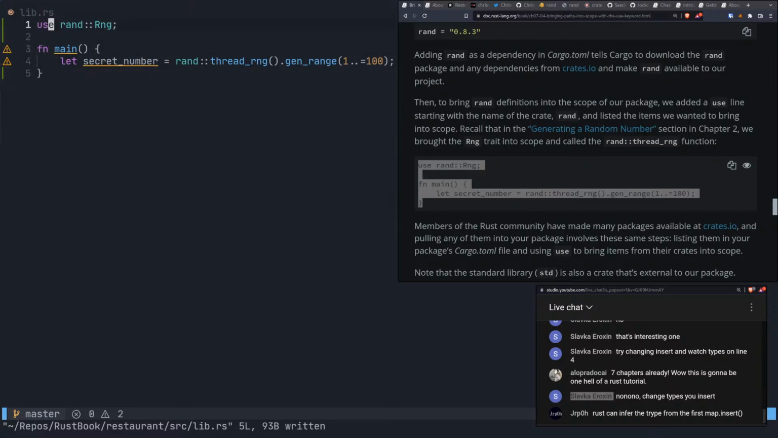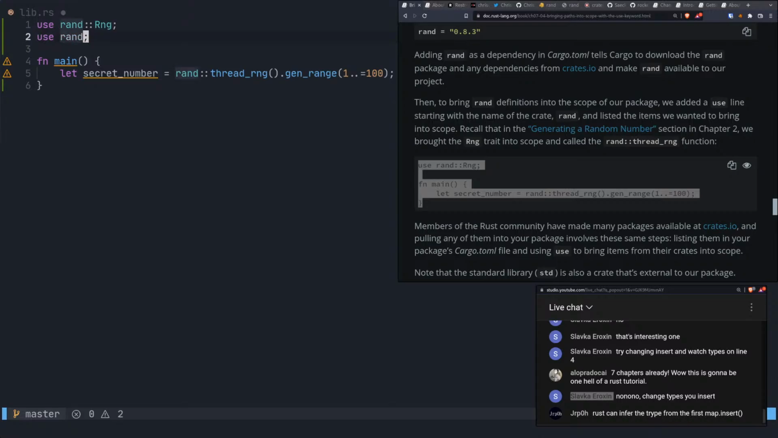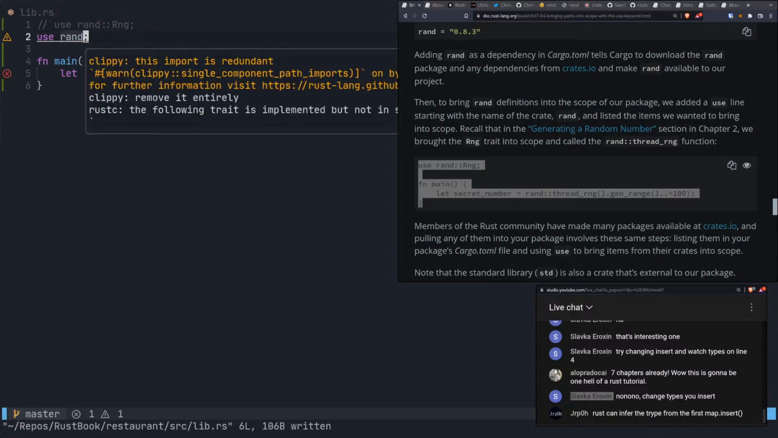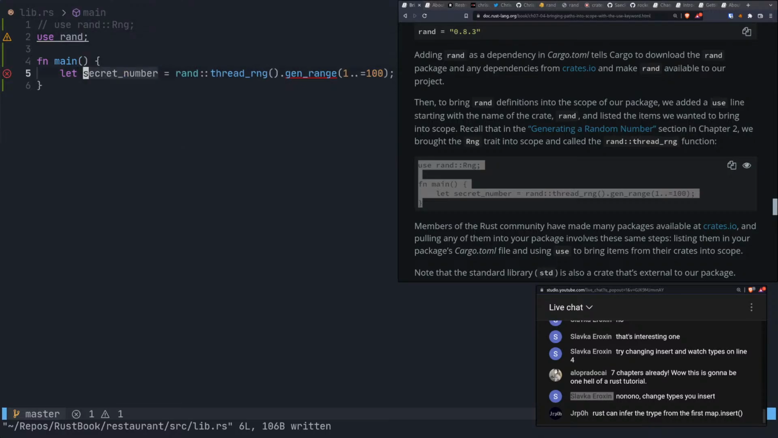All right, so we're using rand::Rng. And then we're letting secret_number equal rand::thread_rng().gen_range. So, this is weird to me. Because wouldn't I only have to bring in rand? This import is redundant. Okay.